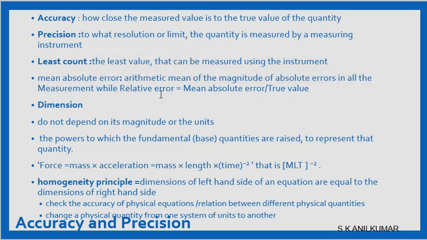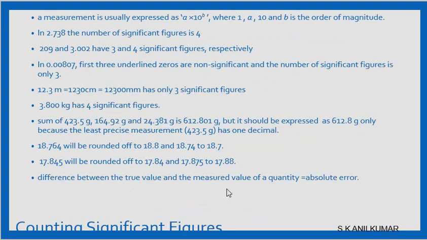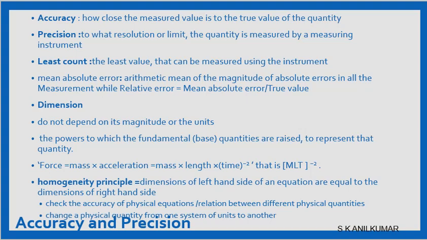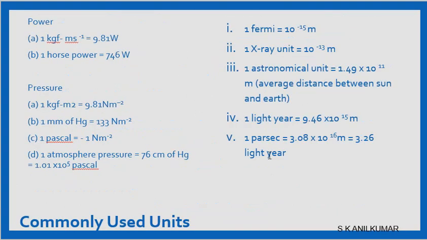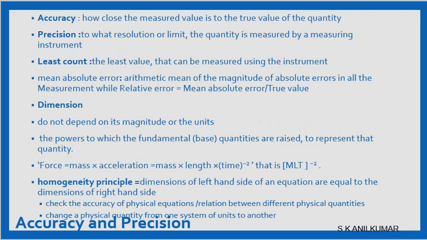Now, relative error is mean absolute error by true value. Mean absolute error is the arithmetic mean of all the absolute errors. Absolute error is the difference between true value and the measured value of a quantity. Now, what is accuracy? Why is there an error? Because you measured, you try to round off like this, and then you use one of these units of measurement, but still there could be a problem because of multiple reasons.